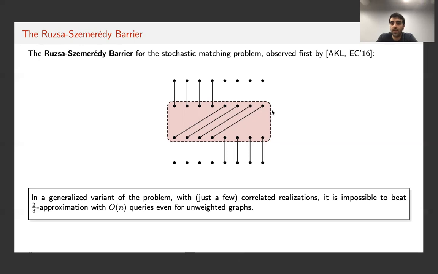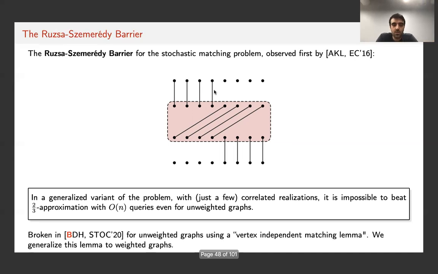So this is not the stochastic matching model because we are adding correlated realizations. But with this slightly extended model, it becomes suddenly impossible to beat 2/3 approximation. And what this tells us is that if in our stochastic matching setting, we want to go beyond 2/3 approximation, we would have to use the fact that all edges around the vertex are realized independently. Because recall that in this setting, only one edge per vertex is realized in a correlated way.